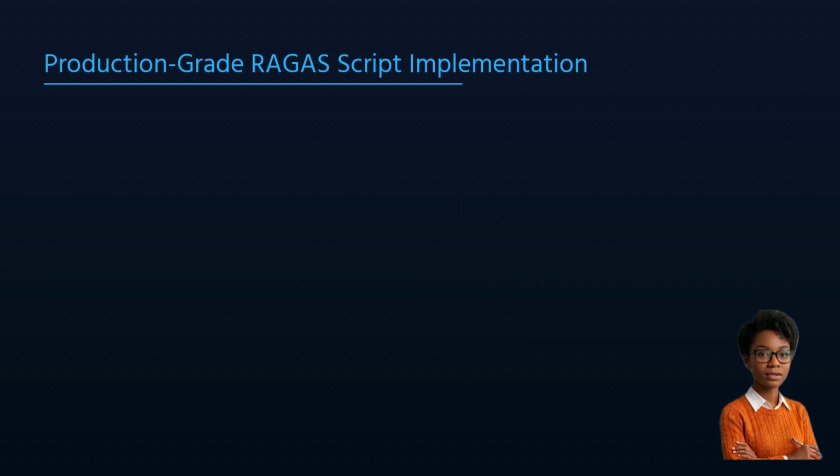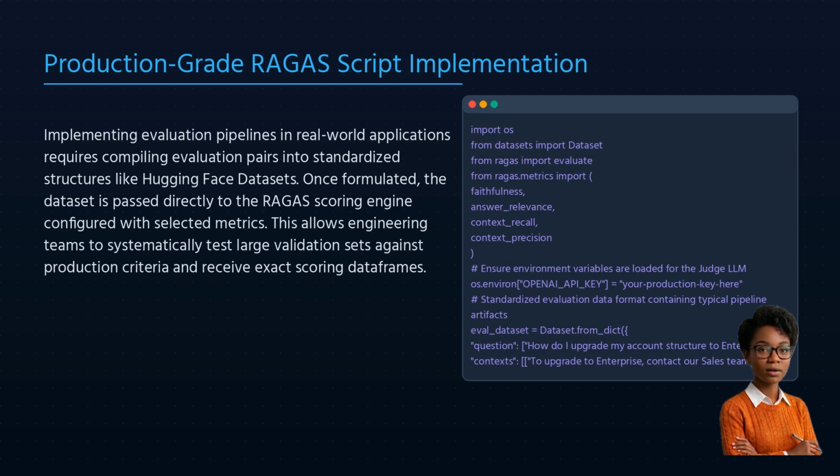Now let us translate this theoretical foundation into real, executable Python code. In this script, we initialize a synthetic RAG evaluation dataset containing the query, the retrieved contexts, the model's generated response, and the expected ground truth answers. We import essential metrics directly from the RAGAS library, specifically faithfulness, answer_relevance, context_recall, and context_precision.